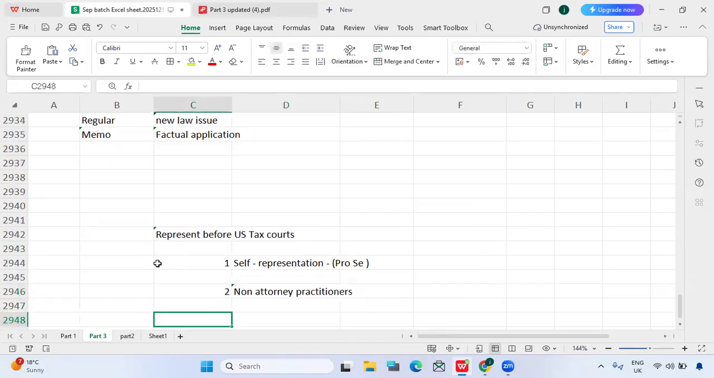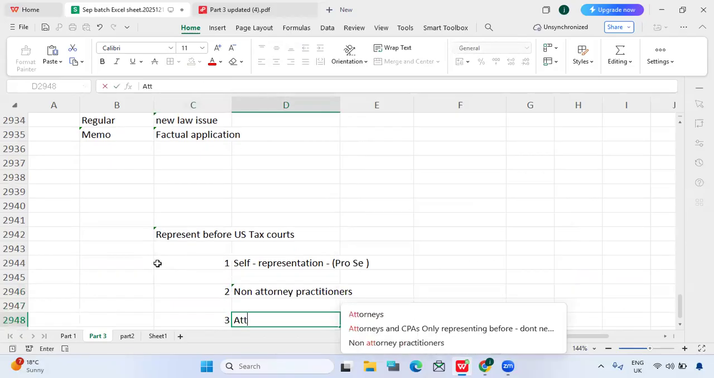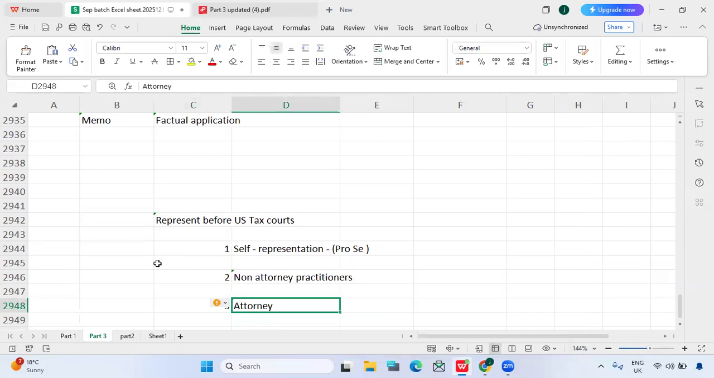Non-attorney practitioners, and another one, attorney. An attorney can practice anywhere in any court based on his eligibility. No tax examination is required, he can simply practice. But non-attorney practitioners, who are enrolled agents or CPAs, what can they do? Let's say we have an EA. Can he practice in the US tax court? No, he cannot, right? Because the court is only for attorneys, but he is a non-attorney practitioner.